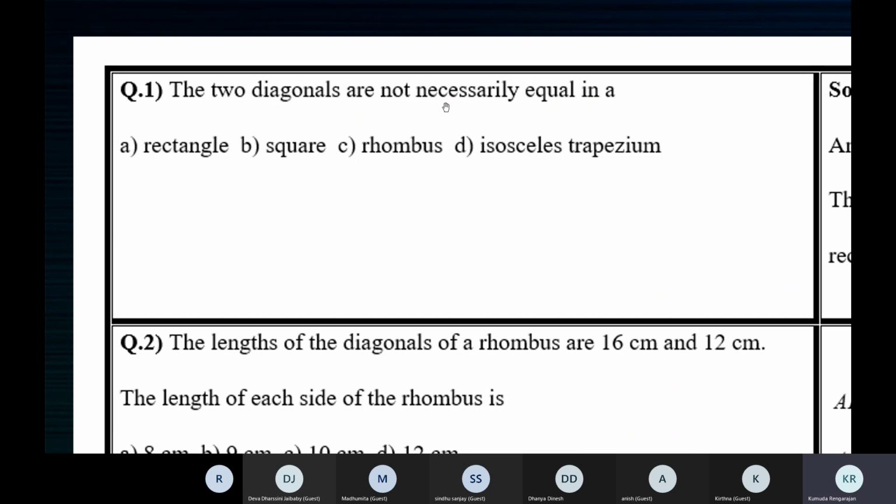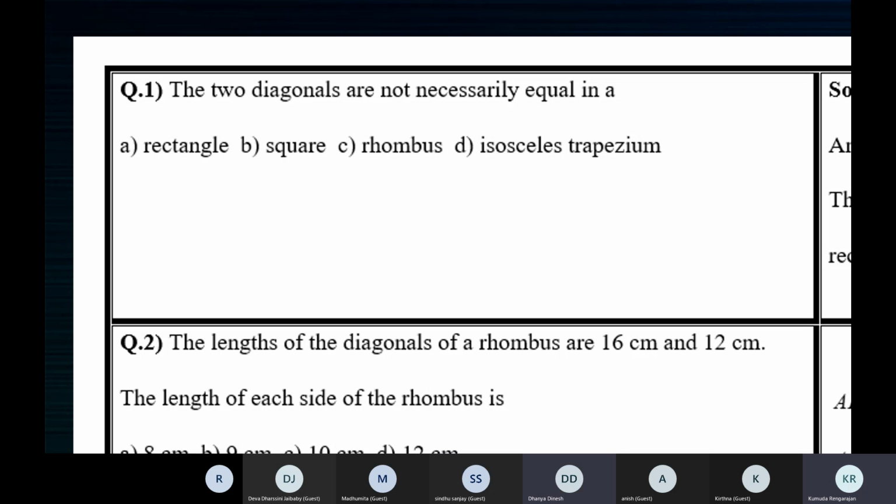The two diagonals are not necessarily equal in a... Which is the answer? In a rectangle, are the diagonals equal? Yes, ma'am, in a rectangle diagonals are equal. In a square, equal, ma'am. Diagonals are equal. Isosceles trapezium, no, ma'am.